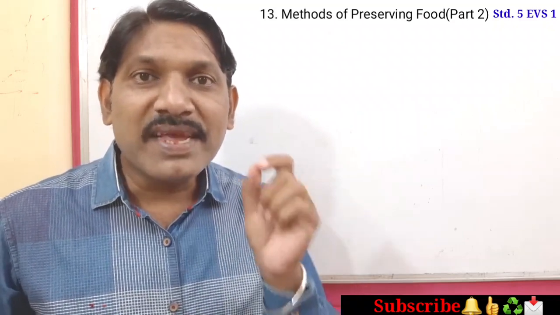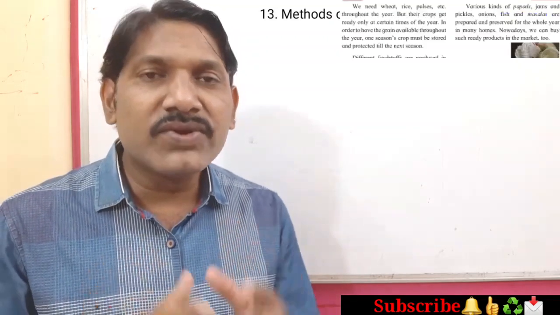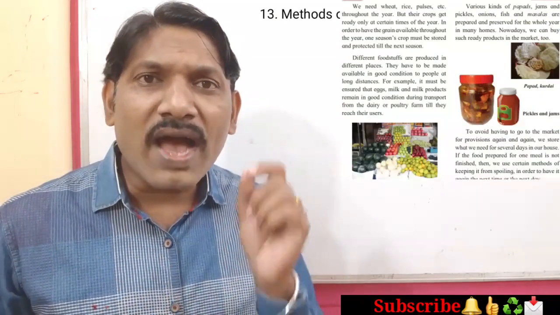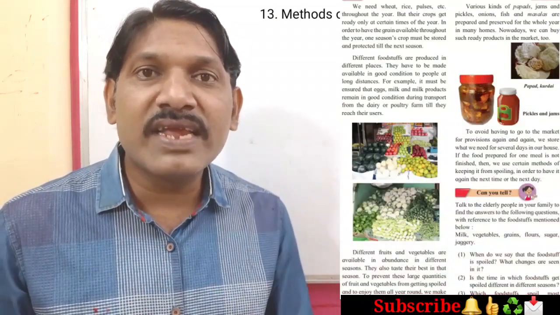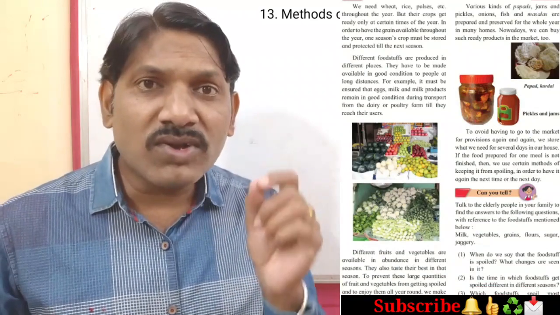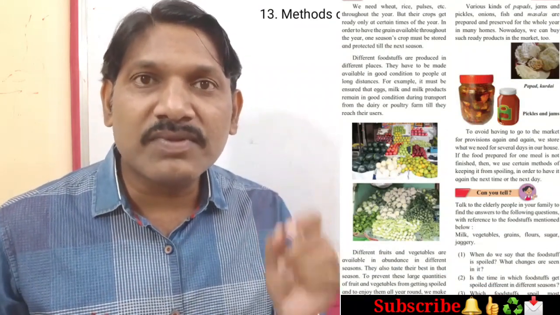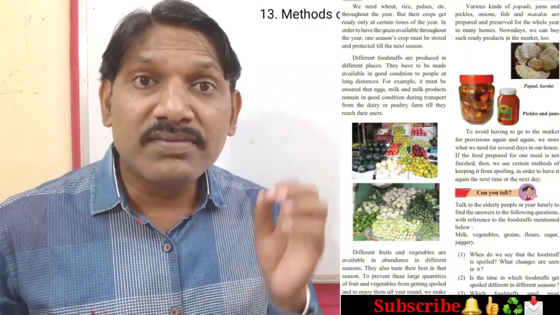Dear students, today we shall study one of the chapters of 5th standard EVS 1, lesson number 13, methods of preserving food. Students, in the previous video we have studied why there is a need of preserving food, and what kind of foodstuffs need to be preserved.